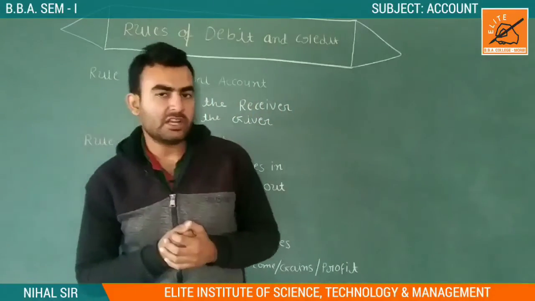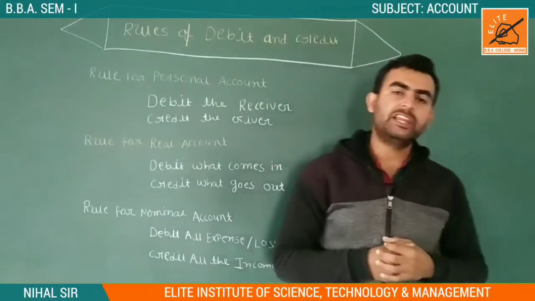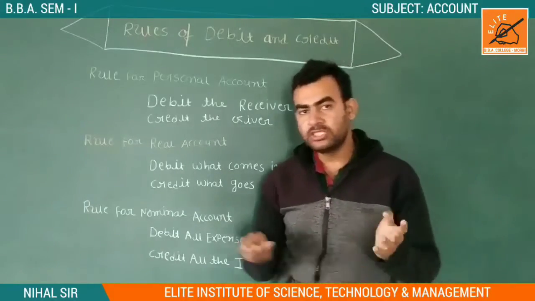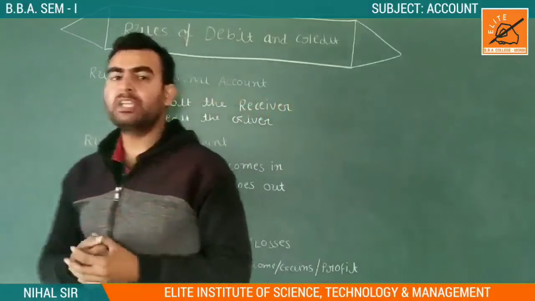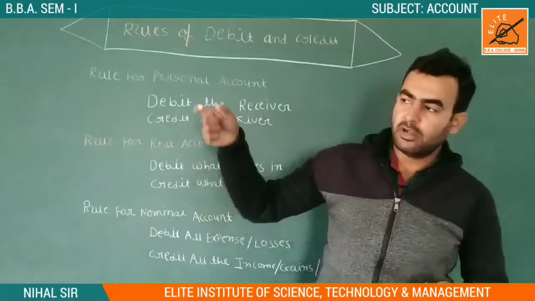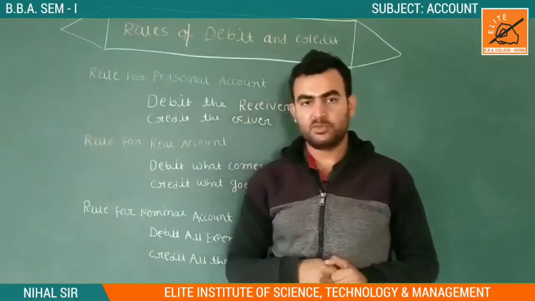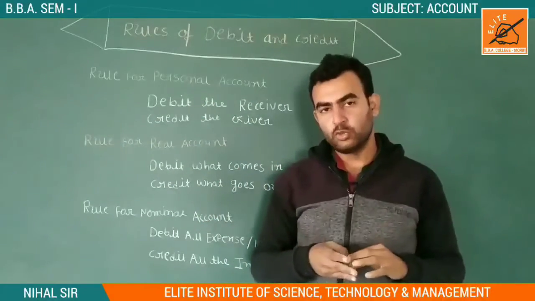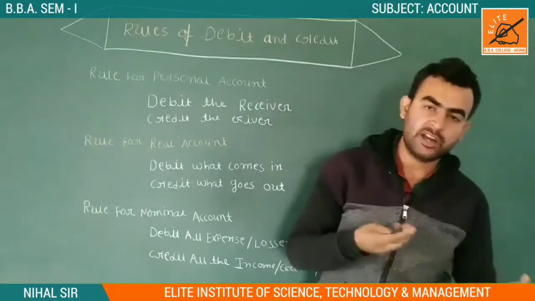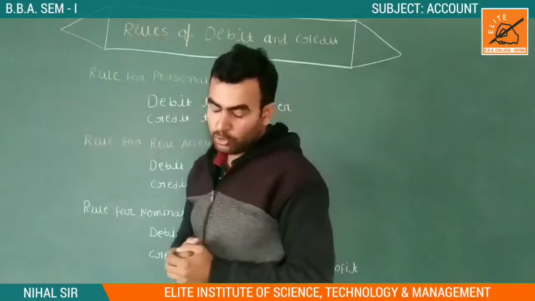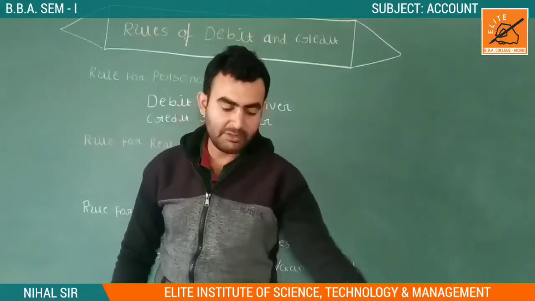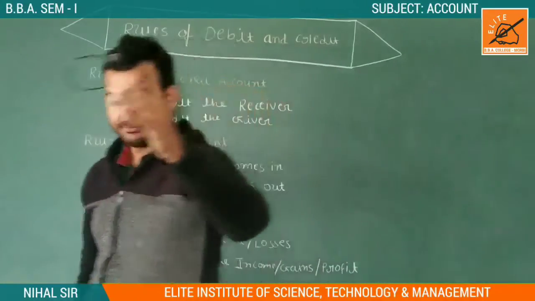In the impersonal account, we have two accounts: real and nominal. In the real account, we consider goods and assets, and in the nominal account, we consider income and expenses. So there are mainly two points: personal account and impersonal account. In the impersonal account, there are again two points: real account and nominal account. I hope you remember it and have understood this well.